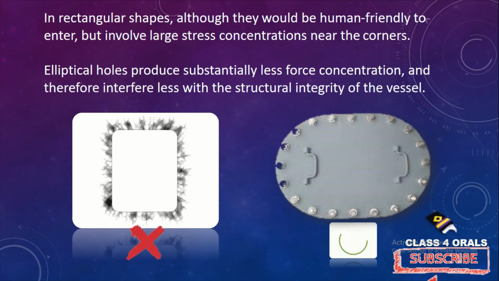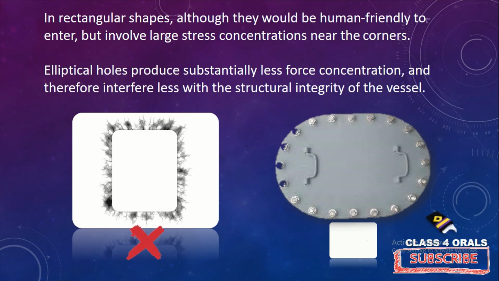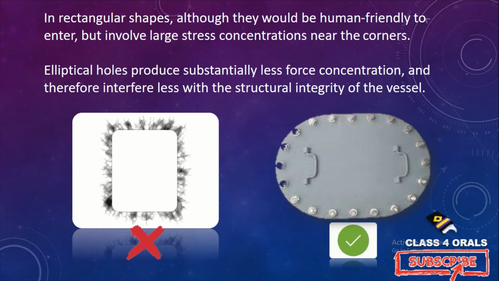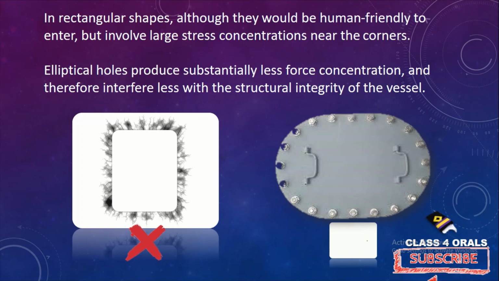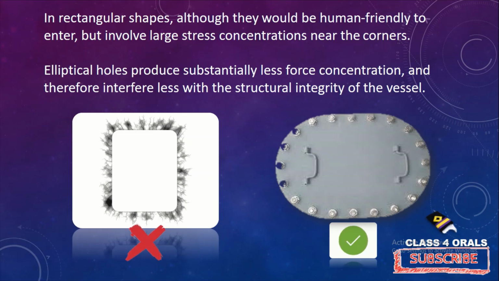Now the question arises: why are we not putting rectangular shaped manhole doors and why are we focused only on elliptical doors? The reason lies in stress concentration. We are all very much aware of that. Although a rectangular shape would be human friendly for the worker or the person doing maintenance inside the boiler to enter, it involves a large amount of stress concentration near the corners. You can see on the edges of the rectangular shaped manhole door, the stress concentration and stress propagation can easily lead to crack formation.